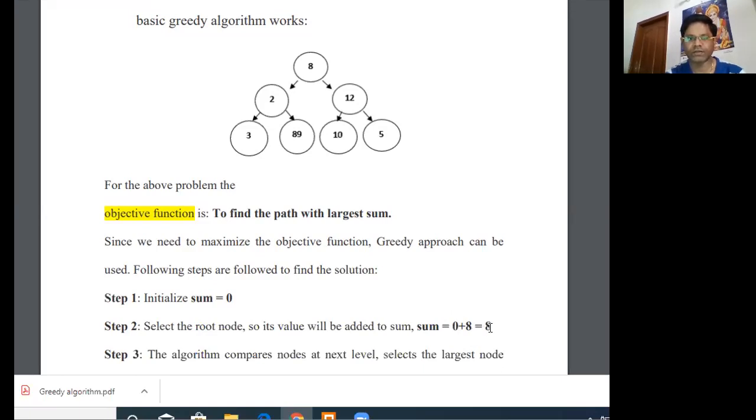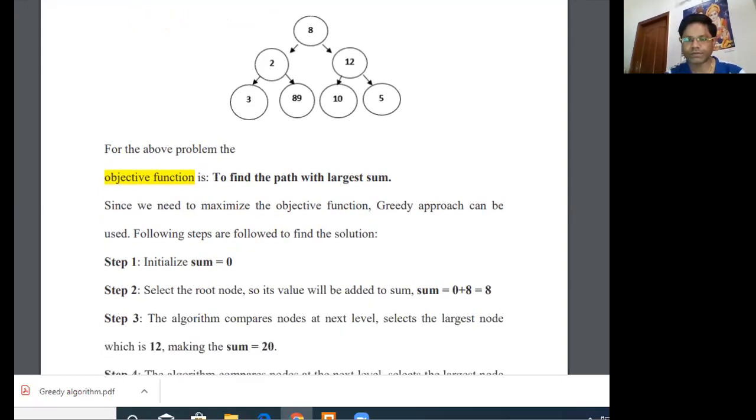After this, the algorithm compares the nodes at the next level. Here the next level nodes are 2 and 12, and out of these two nodes, the largest is 12. So the algorithm selects the largest node 12. The value of sum becomes sum plus 12, and previously the sum value was 8, so the value becomes 8 plus 12, that is 20.